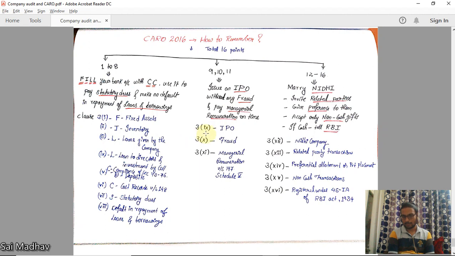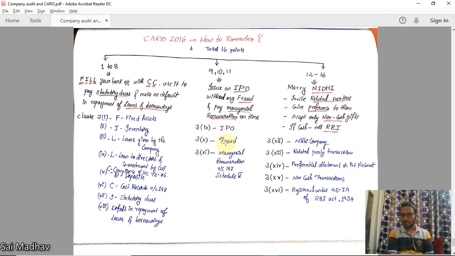3 sub 9, clause 3, 9. IPO means initial public offer. When you are issuing an IPO, you have to check the prospectus, the amounts received, whether you are investing in the same things that you have promised or not, how the amounts received are being kept in a separate bank account or not, and if you are refunding any amount, all the details regarding that.